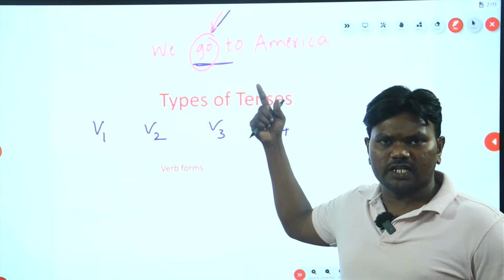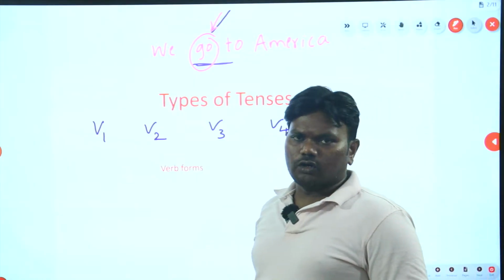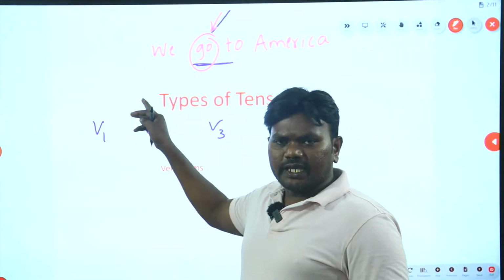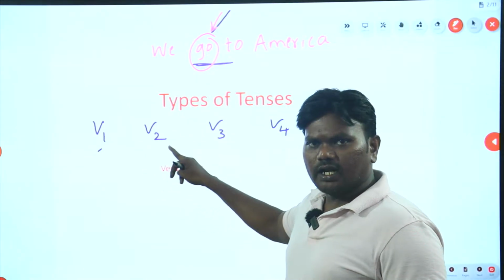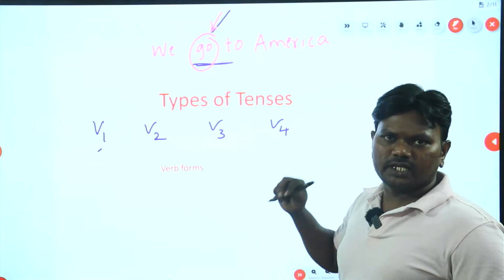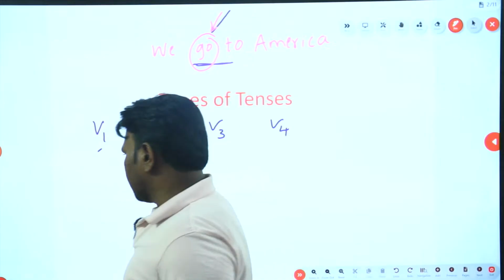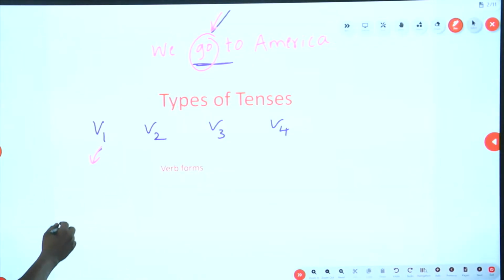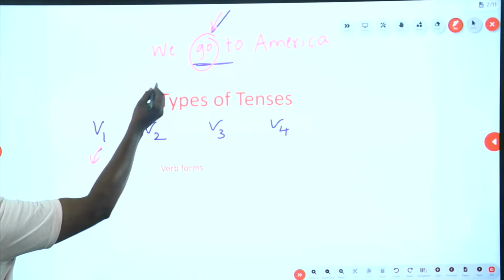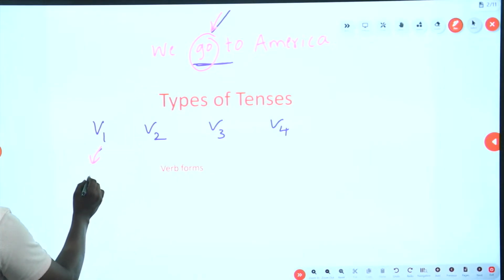Now you understood what is a verb. The types of verbs, just see here, we categorize them into four different types: V1, that means verb 1, verb 2, verb 3, and verb 4. So see here, verb 1 is the simple form of the verb. That is, if I take the same example, go.